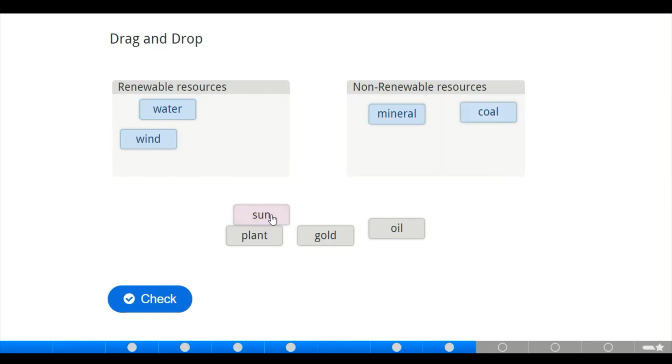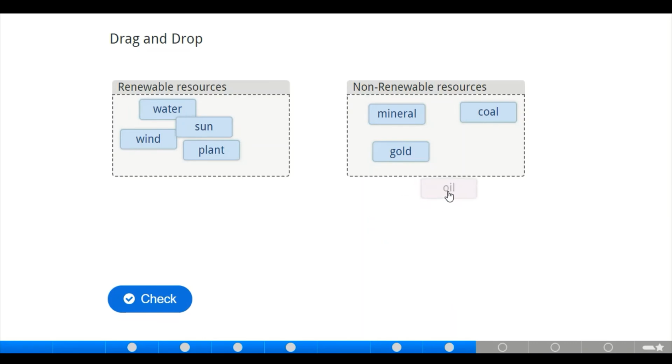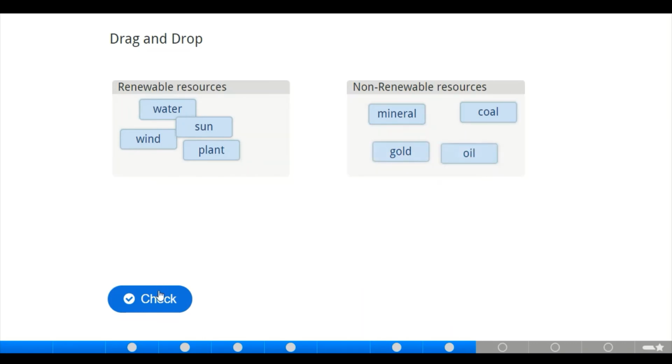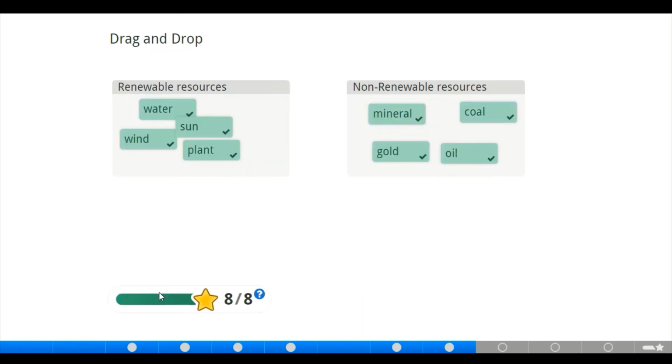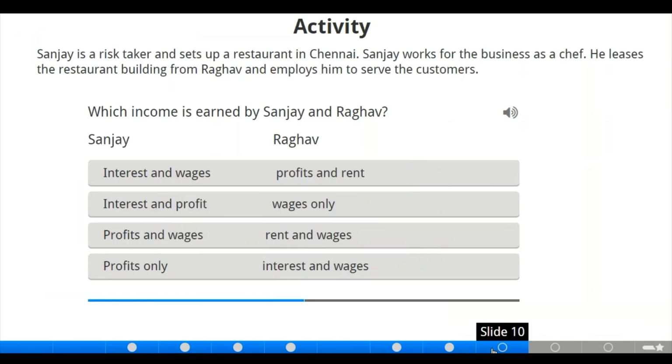We have sun. Sun is a renewable resource. We have plants. Plants are also a renewable resource. While the remaining two are non-renewable resources. Now let's check. Wow, amazing. We got it right.